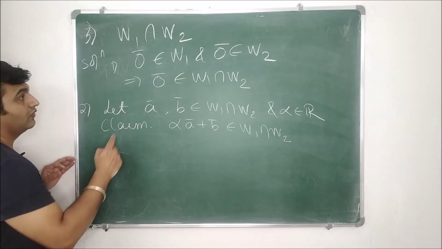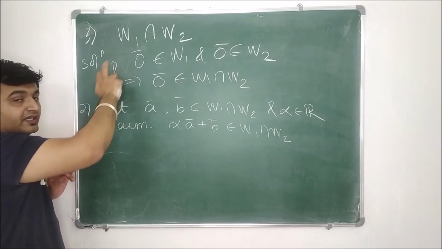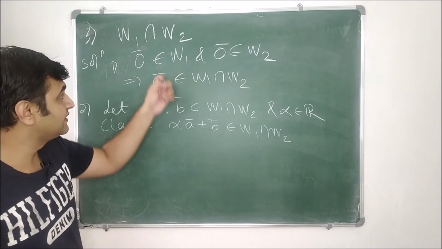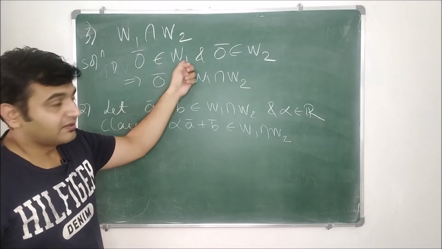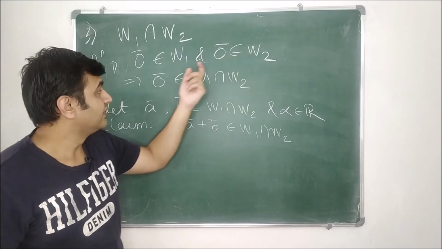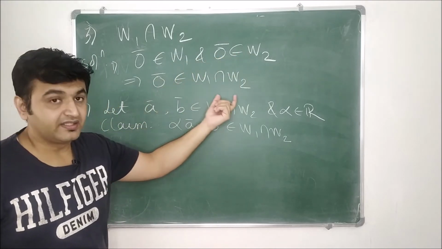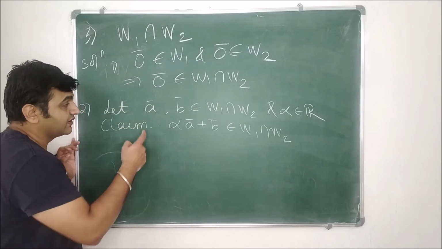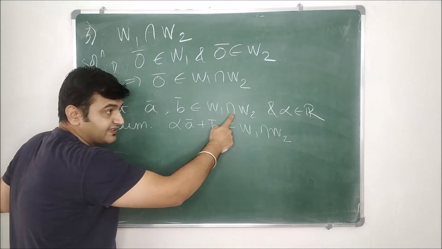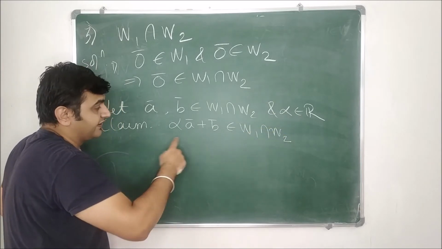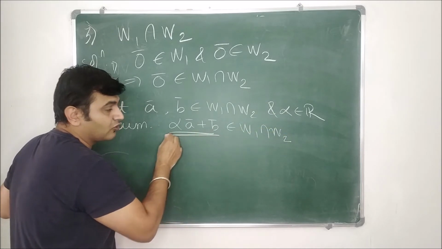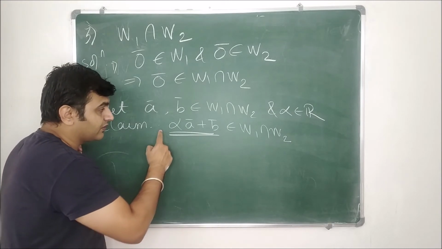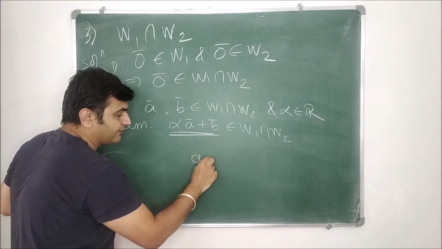Okay, so first I need to show that it is non-empty. Now w1 and w2 are subspaces. That means they will definitely contain the 0 vector. So 0 bar is in w1, 0 bar is in w2. That means your 0 bar is in the intersection. So cool, it is non-empty. Now what is the next thing? You take two vectors in the intersection and alpha belongs to R. Then I want to show that their linear combination is again in the intersection. Now if you are not comfortable with this, you can also prove it separately.